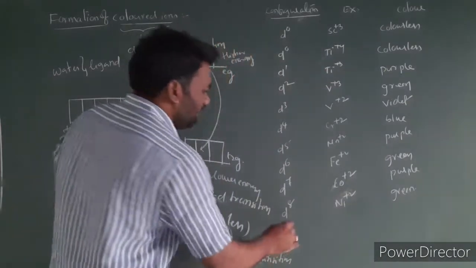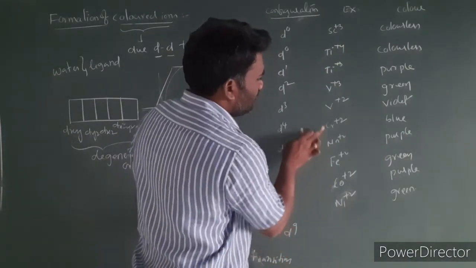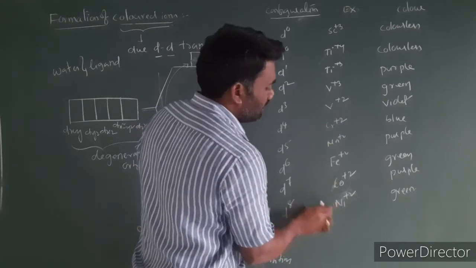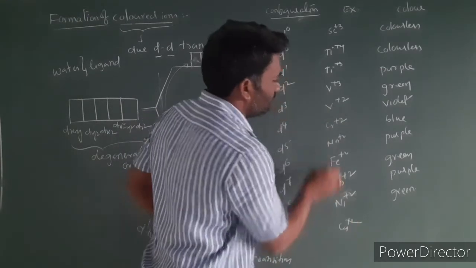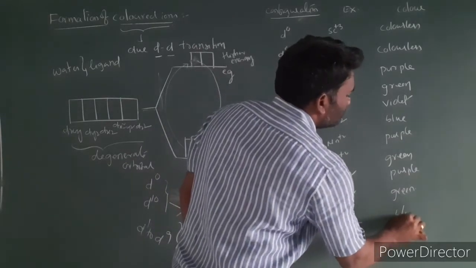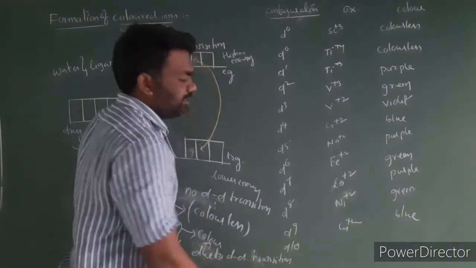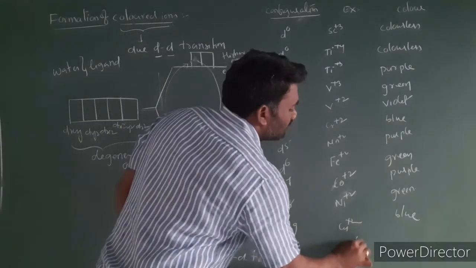Next we have d9 configuration. Going through vanadium, chromium, manganese, iron, cobalt, nickel, I am taking copper plus 2 oxidation state. Copper plus 2 is blue color. Next we have d10. For d10 we can take Zn plus 2.